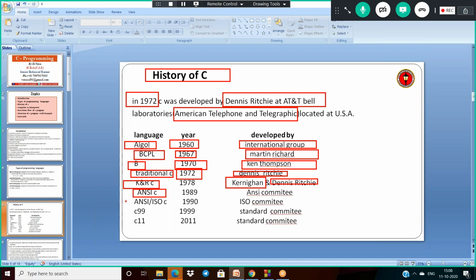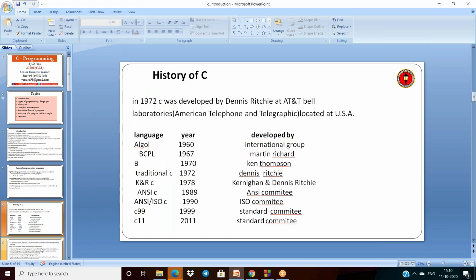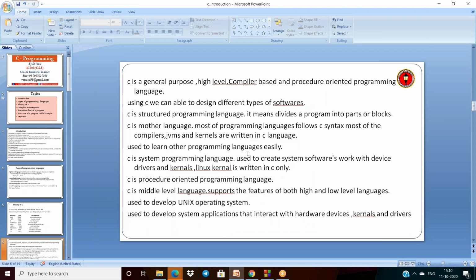Next, ANSI C, ISO C, C99, and C11. In the year 2011, it was developed by a standards committee. From year to year, they added some new functionalities to the existing version. That completes the history of C. So actually, what is the C language?